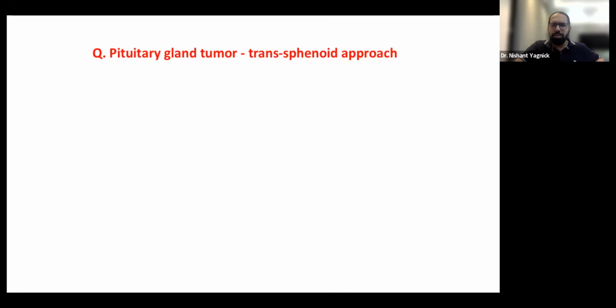Now, about transsphenoidal approach pituitary gland tumor. Interestingly, I'm next working on neurosurgery practicals, which are going to be a series of lectures on case-specific neurosurgery, which will also help you in your rounds once you get through your examination. I have posted a video of the tumor surgery, in fact, in the original description of neuro-oncology.